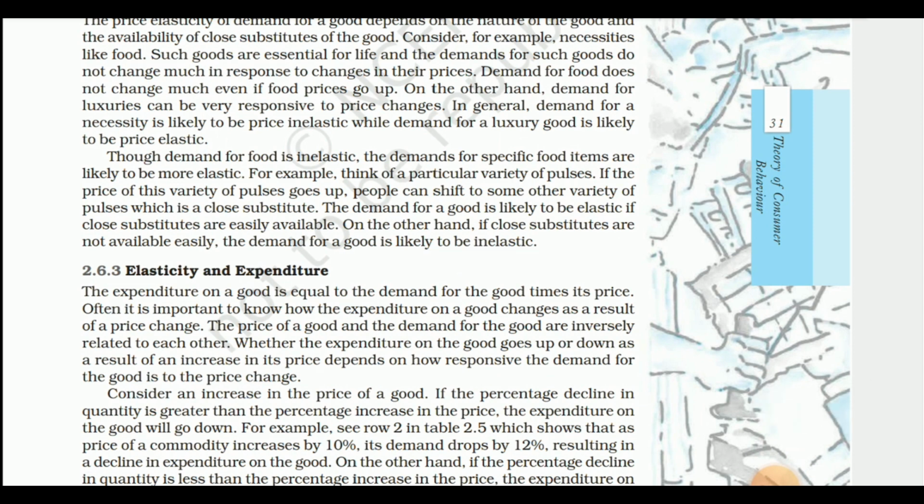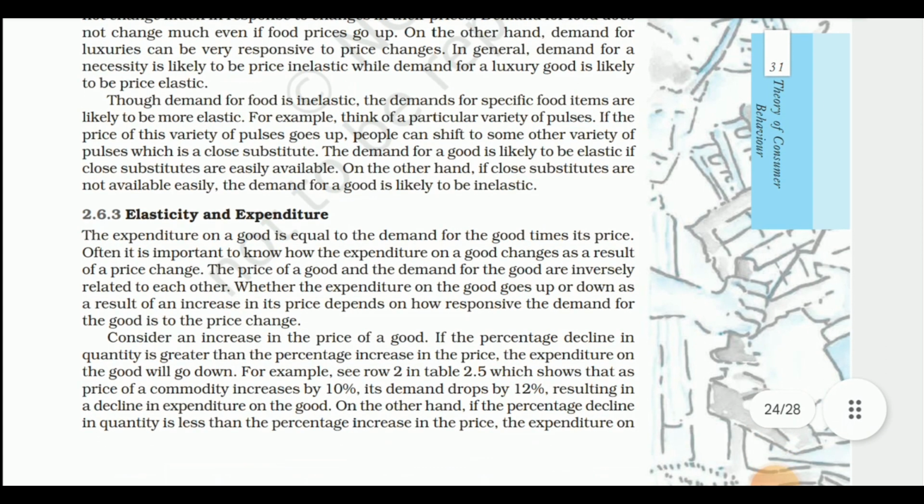In general, demand for a necessity is likely to be price inelastic, while demand for a luxury good is likely to be price elastic. Though demand for food in general is inelastic, the demand for specific food items is likely to be more elastic. The demand for specific food is more elastic.